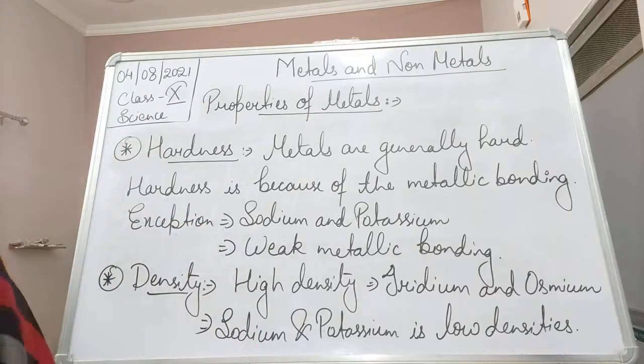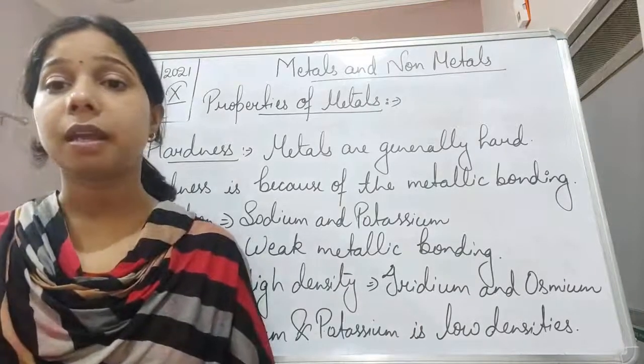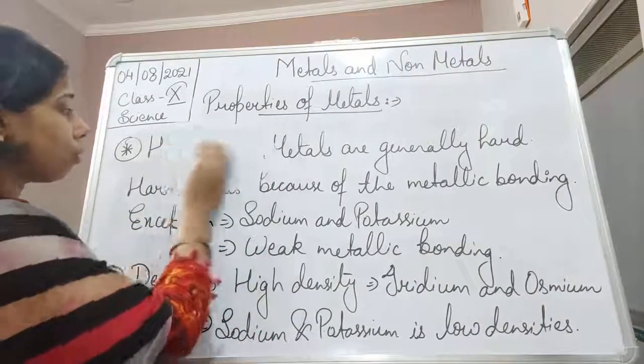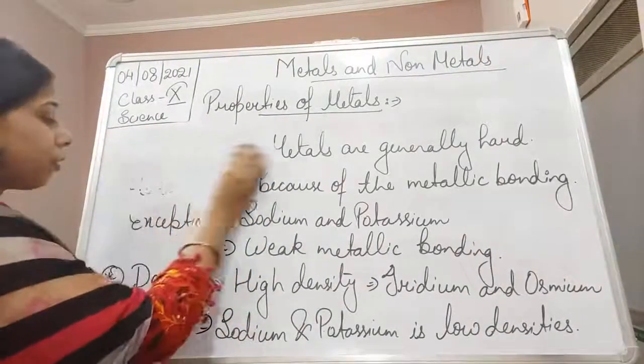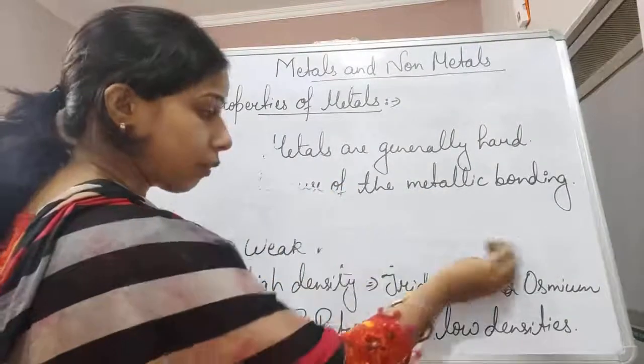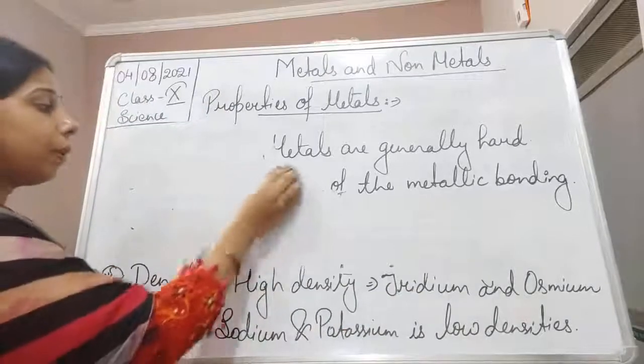Moving on, let us see the next property, which is melting point and boiling point. Melting point and boiling point also vary with the metals. Generally, we have seen that metals are hard, so obviously it is because of their metallic bonding. So melting and boiling point is what?